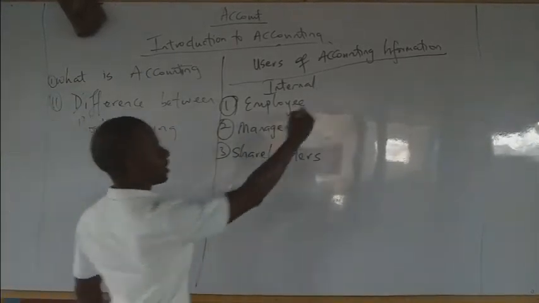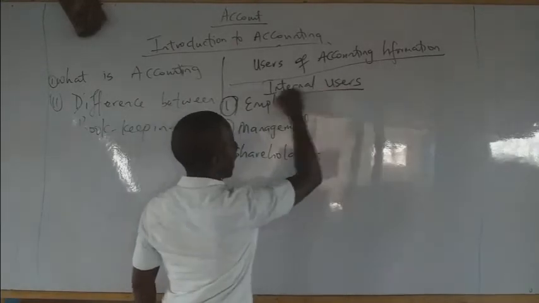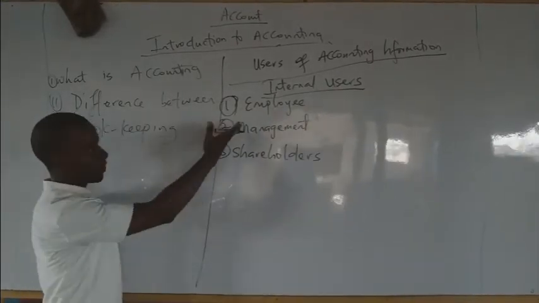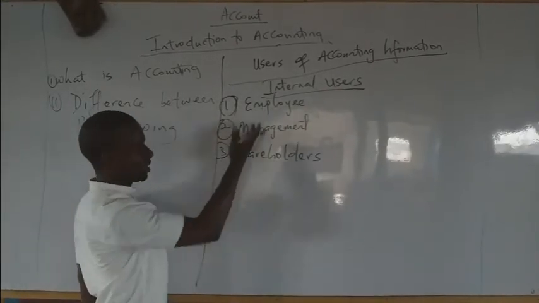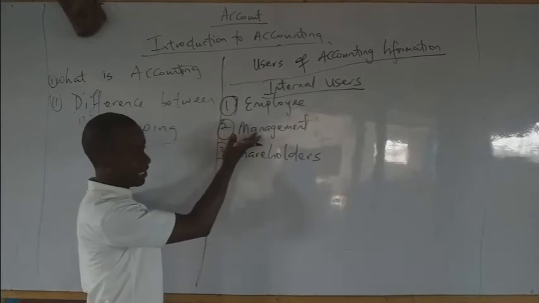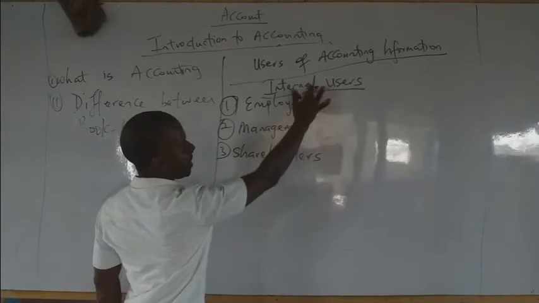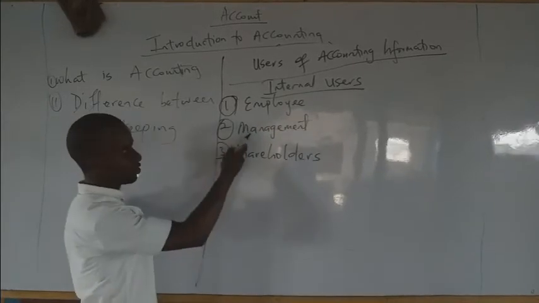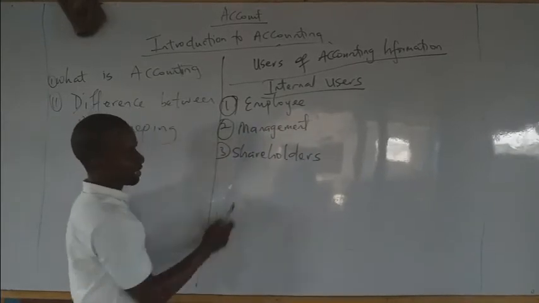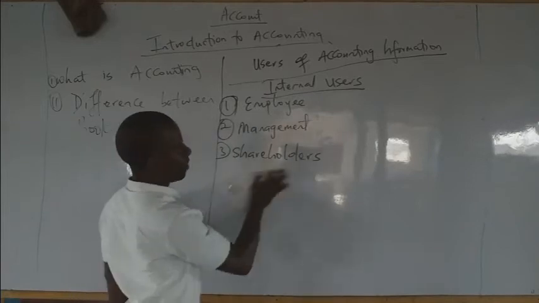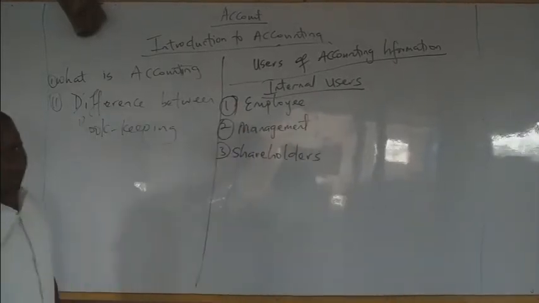The internal users of accounting information are who? The employees, the people who work for the company or the business. The management, that is those ones that prepare and make available this financial information to the final users. Then the shareholders. Now, what are their various interests, you may ask?